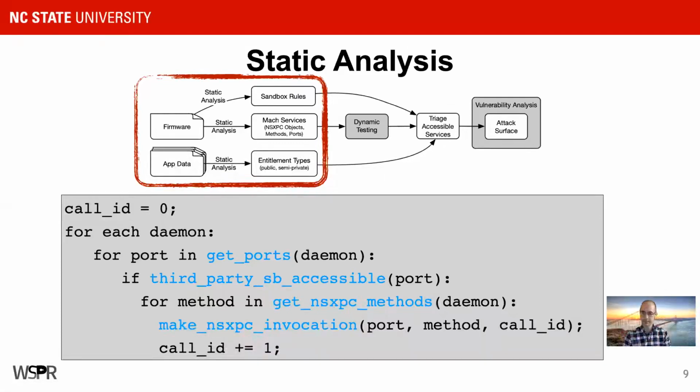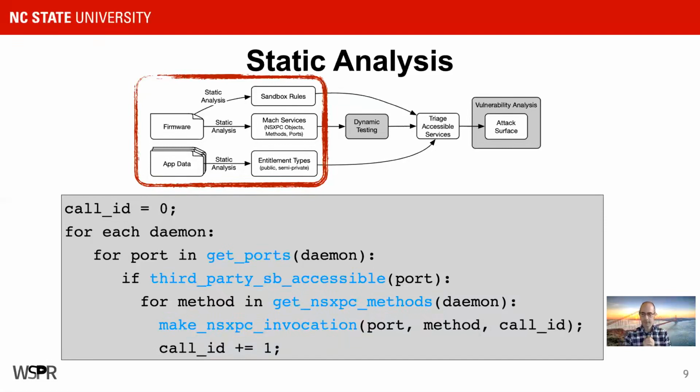In order to generate all of this code, we want to go through each daemon that's offering the methods we're interested in, enumerate the ports for that daemon, so basically extract the mach ports that it offers, and determine which of those mach ports are going to be accessible to a third-party app through the sandbox. That way we save a lot of time. We don't want to be testing ports that the sandbox isn't going to let us communicate with anyway.